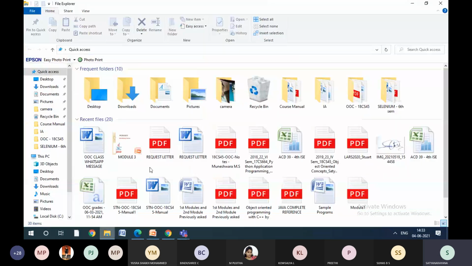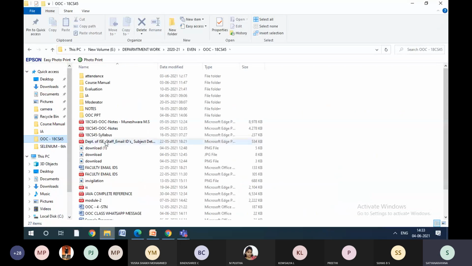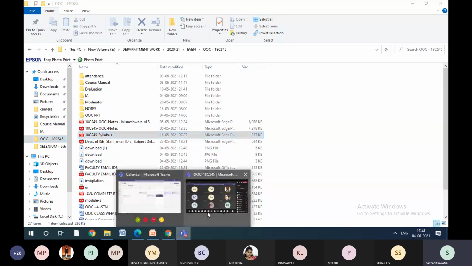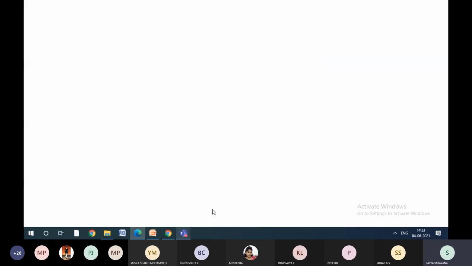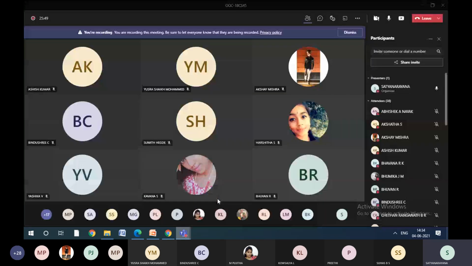All right. So before we start, any doubts with respect to programming, Java programming? How many of you practiced? At least how many of you looked at it? Raise your hands, those who have had a glance at the programs. I know you are all busy with the classes, but still, I could see a couple of hands.